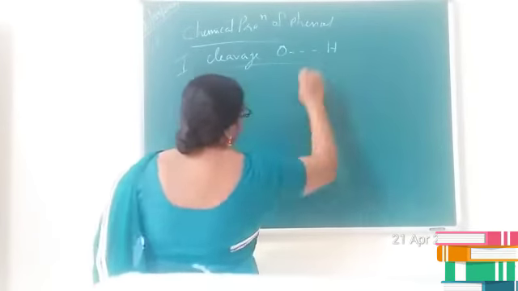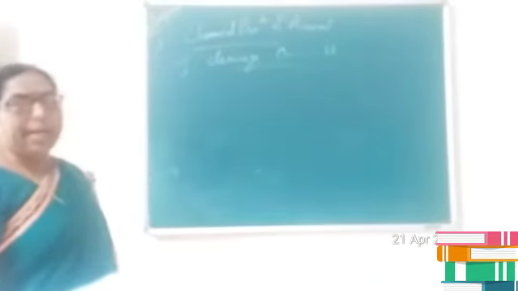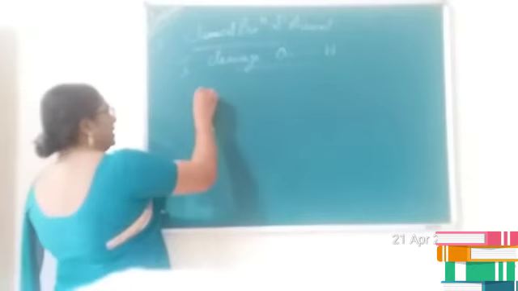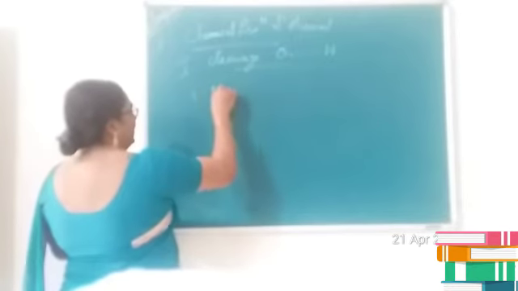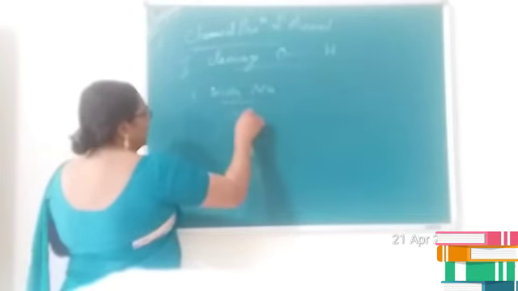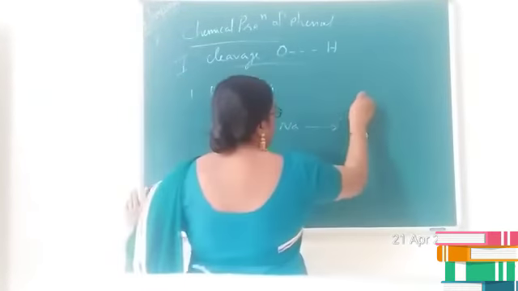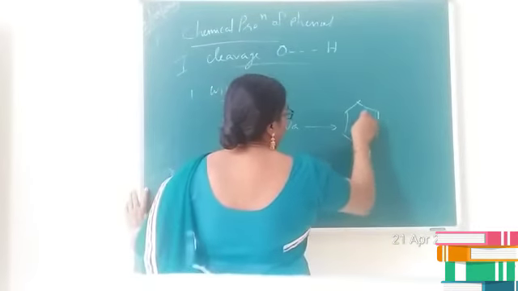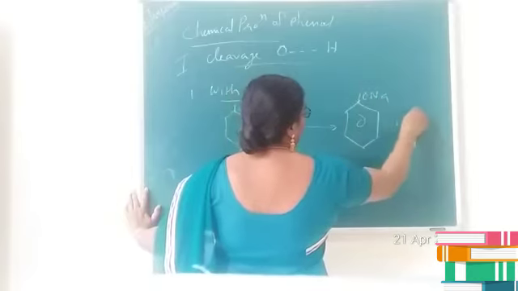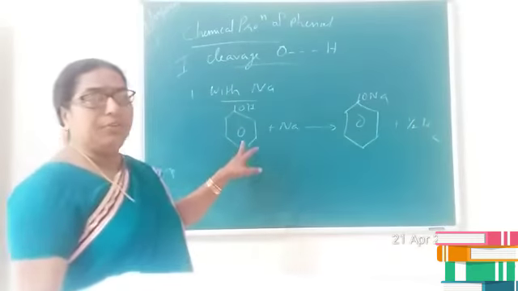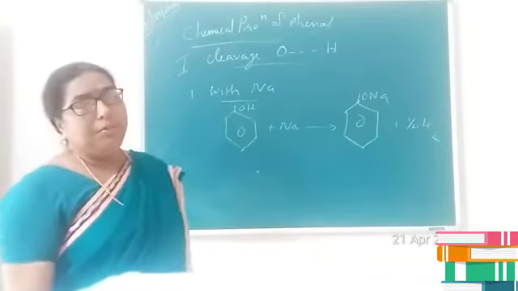The first reaction is with metals, say sodium. Phenol reacts with sodium and produces sodium phenoxide, ONa, plus hydrogen.